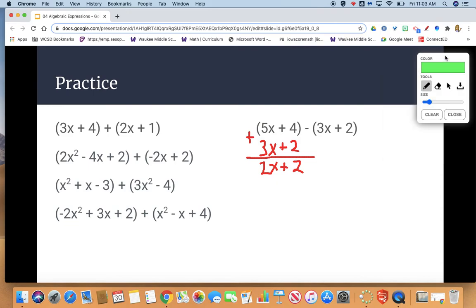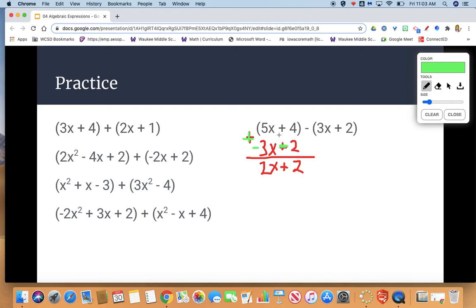So I'm going to need to take the opposite of a positive 3x, which is a negative 3x, and the opposite of a positive 2, which is a negative 2. Then I can think of it as adding. 5x plus a negative 3x should still get us to 2x. 4 plus a negative 2 should still get us to positive 2.